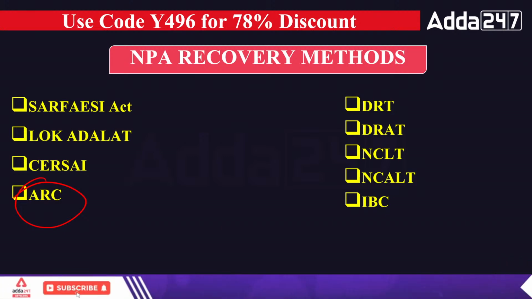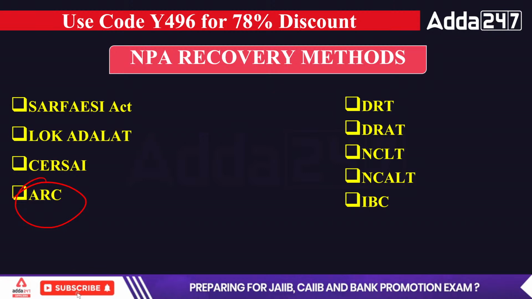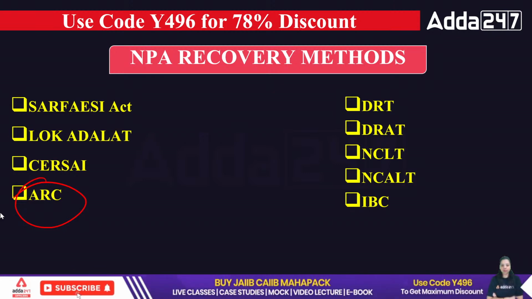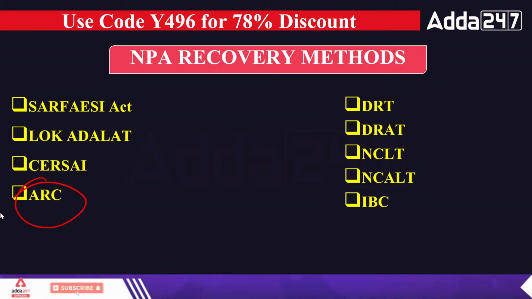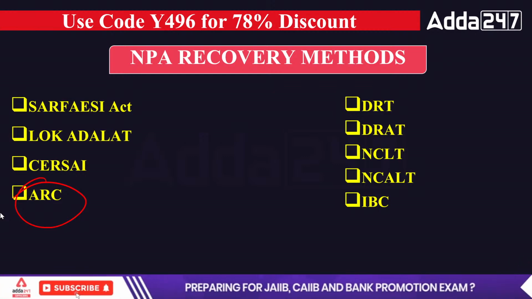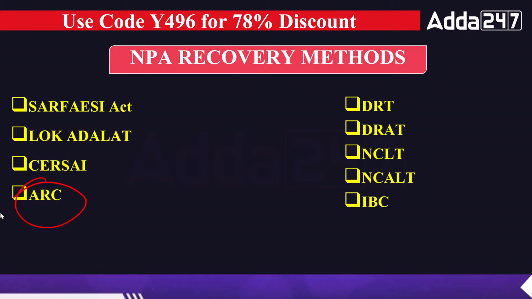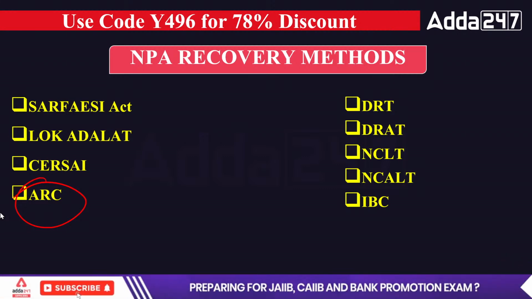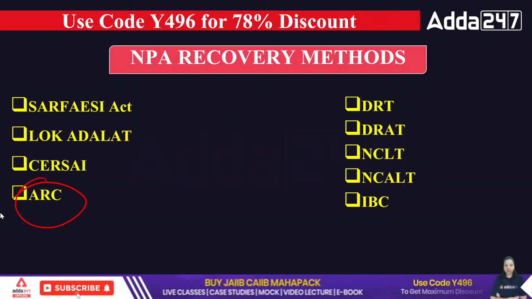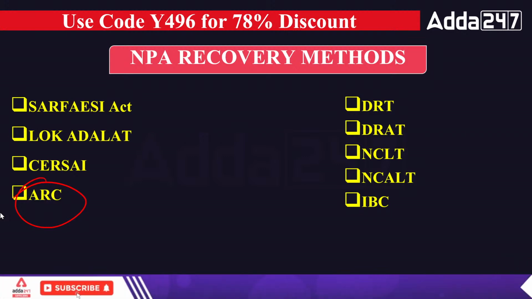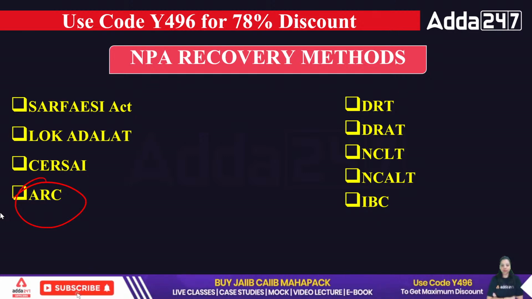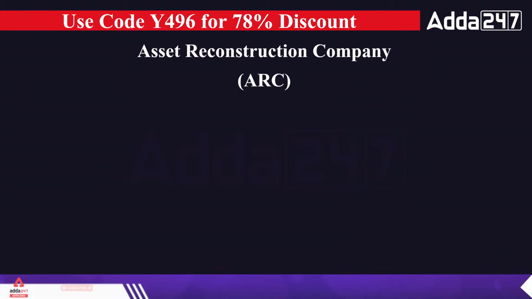Asset reconstruction companies are types of companies which purchase NPA from the bank and sell the NPA in the market to recover their money. Asset reconstruction companies have been established to recover the NPA of a bank by purchasing the NPA from the bank. They make sure that the bank's balance sheet will be cleaned up. These are the companies which were mainly introduced to purchase the NPA of banks and clean up the balance sheet of the bank. So let's see what is ARC, Asset Reconstruction Company.